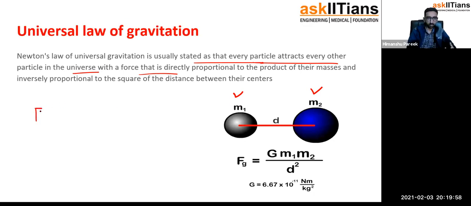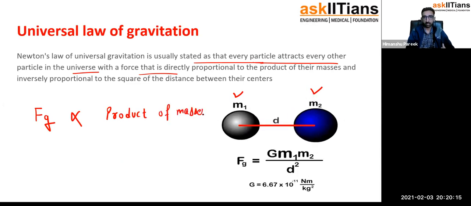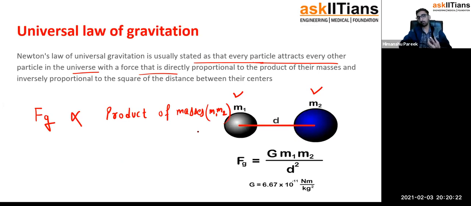So let us write down here. G stands for gravitation. The gravitational force is proportional to the product of their masses, which I can write mathematically as M1 multiplied by M2. So gravitational force basically depends on the product of the masses.